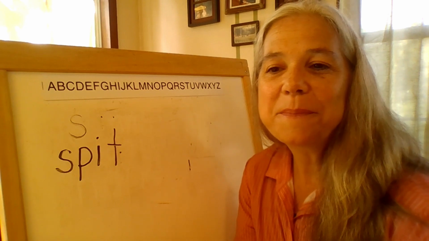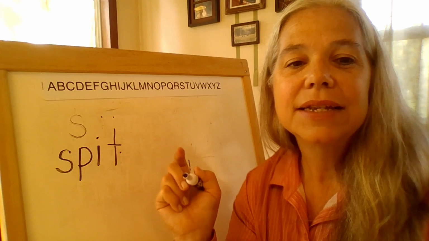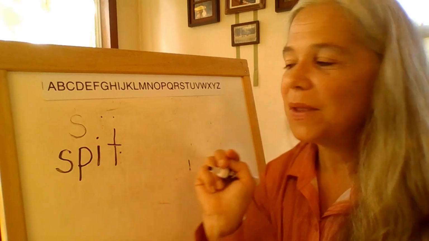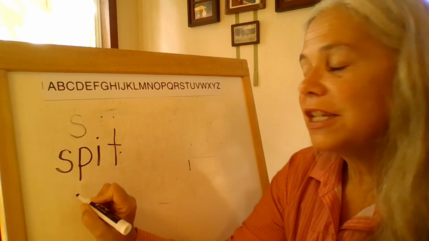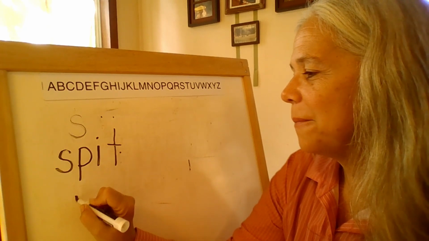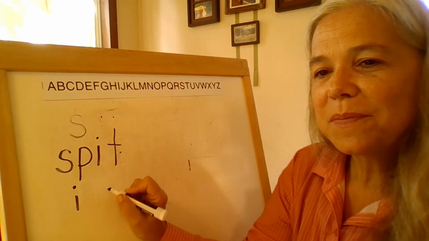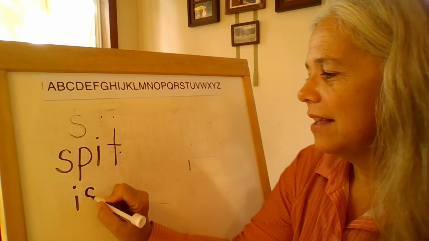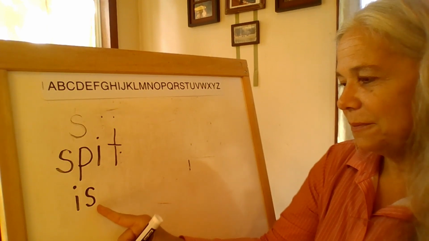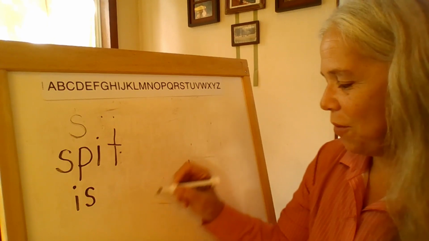Is. Repeat it. Say it slowly. Is. Okay. Let's say the very first sound. How are we going to spell that? I. Z. How are we going to spell that? S. That's our voiced S sound. Let's read that word. Is. Very good. Two more words.